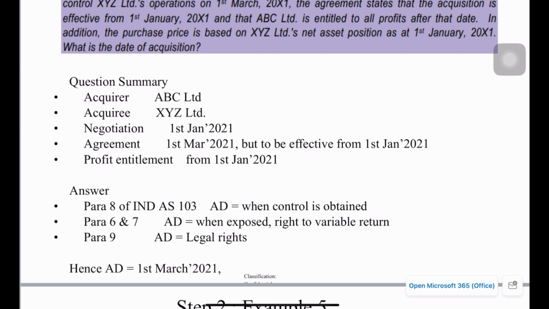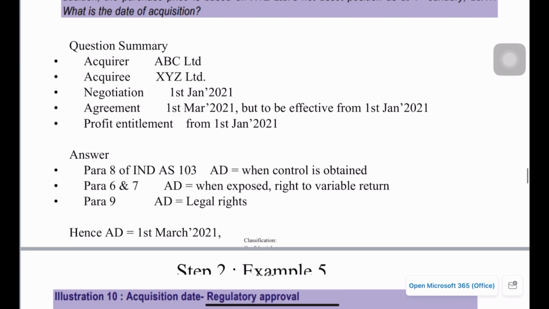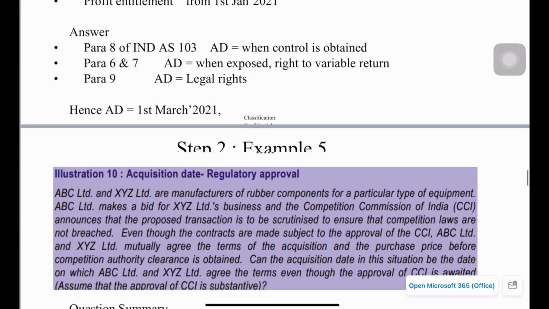Based on the subsequent agreement, it has been decided to give effect to 1st Jan 2021. That is only for commercial purposes, but for accounting purposes the agreement date, March 2021, is the more relevant one. So here the acquisition date is 1st March 2021.